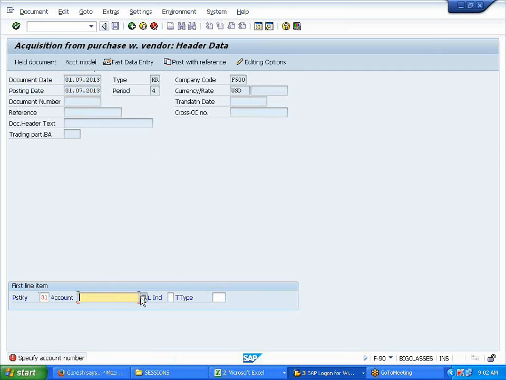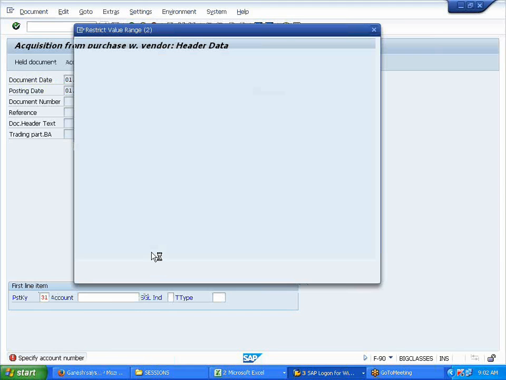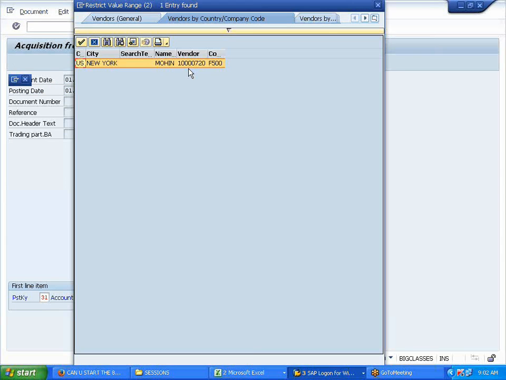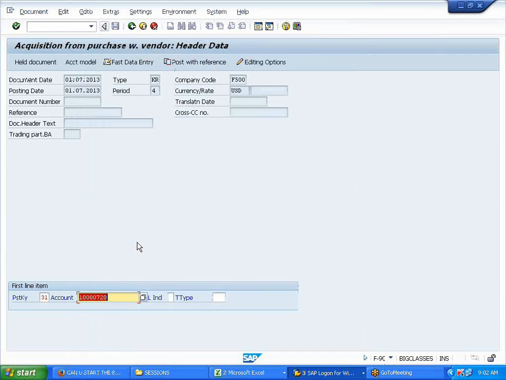How has it changed, Farhan? Because you have defined it, the April to March fiscal variance. That's fine, but how is it changed, based on what? Based on our posting periods. Yes, July is the fourth period. How it is picked up is based on the posting periods that we have defined in OB52.